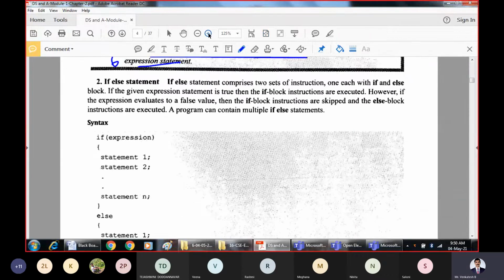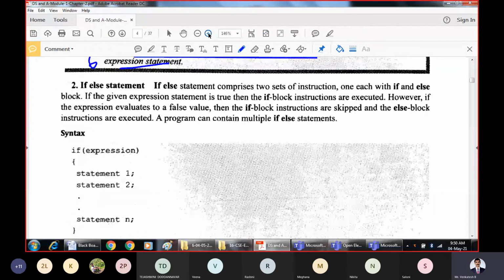Now, the small variation of the if statement is the if else statement. There are some situations in programming where you want to check one condition. If that condition is true, execute one block of statements. If that condition is false, else check for one more condition. That means two sets of instructions: one with if and the other with the else block.